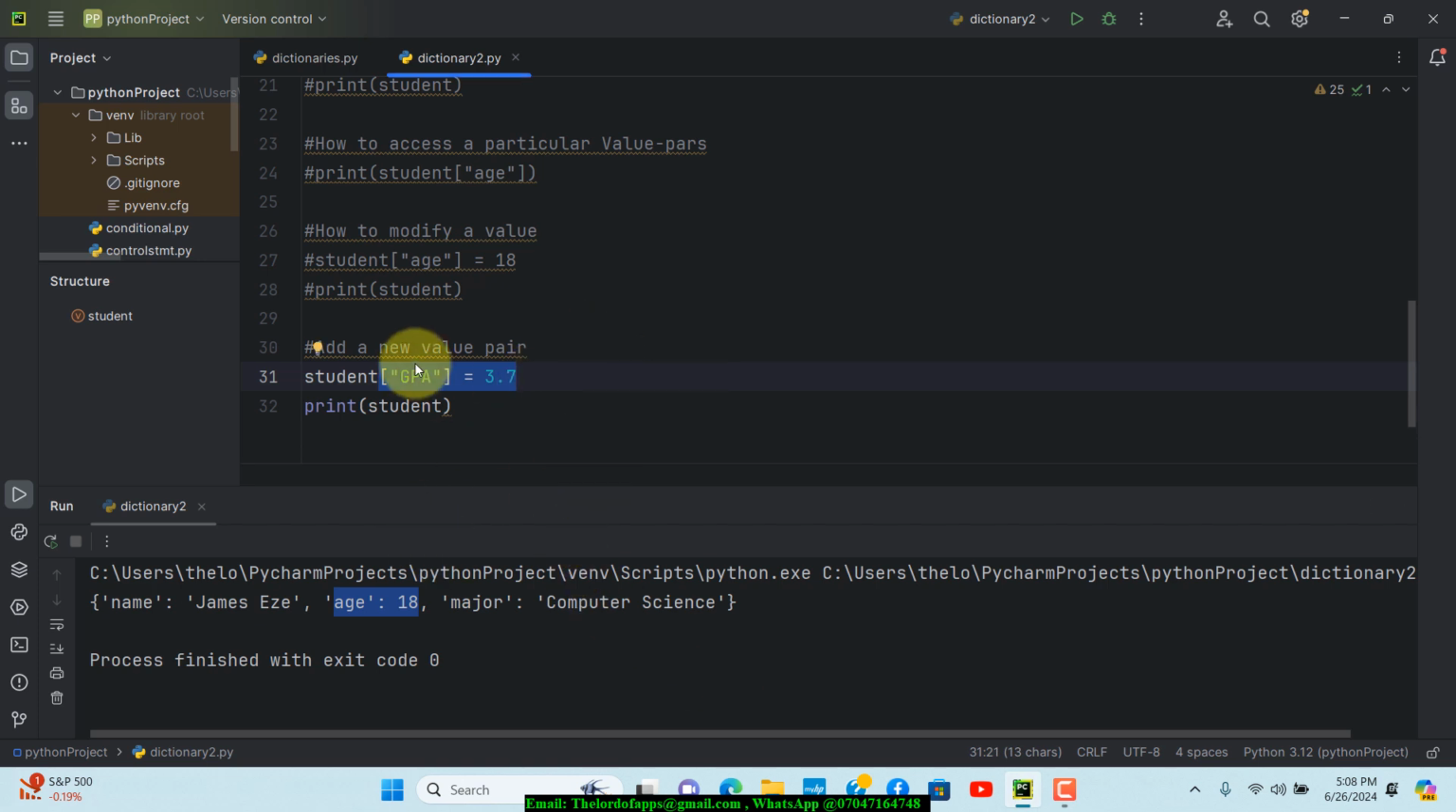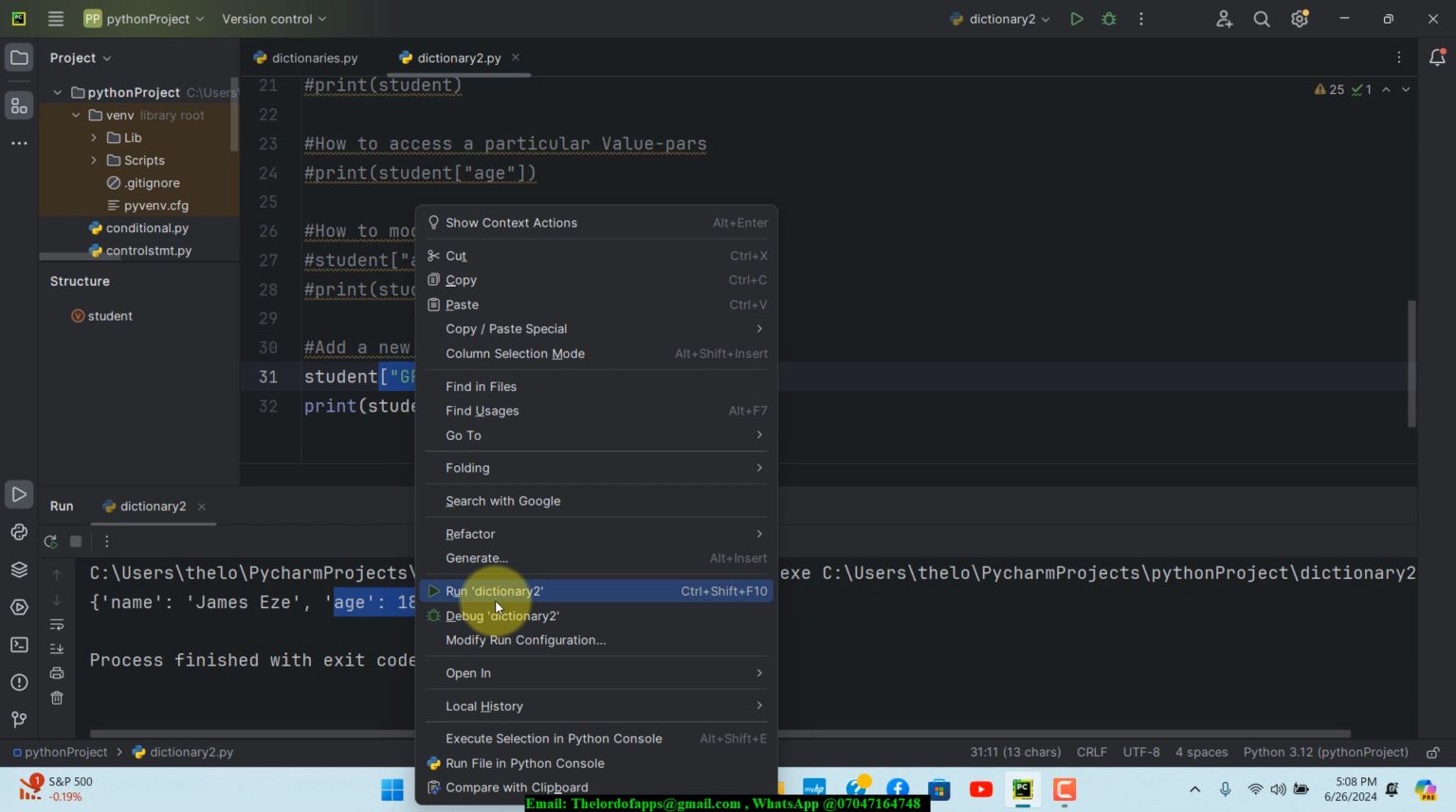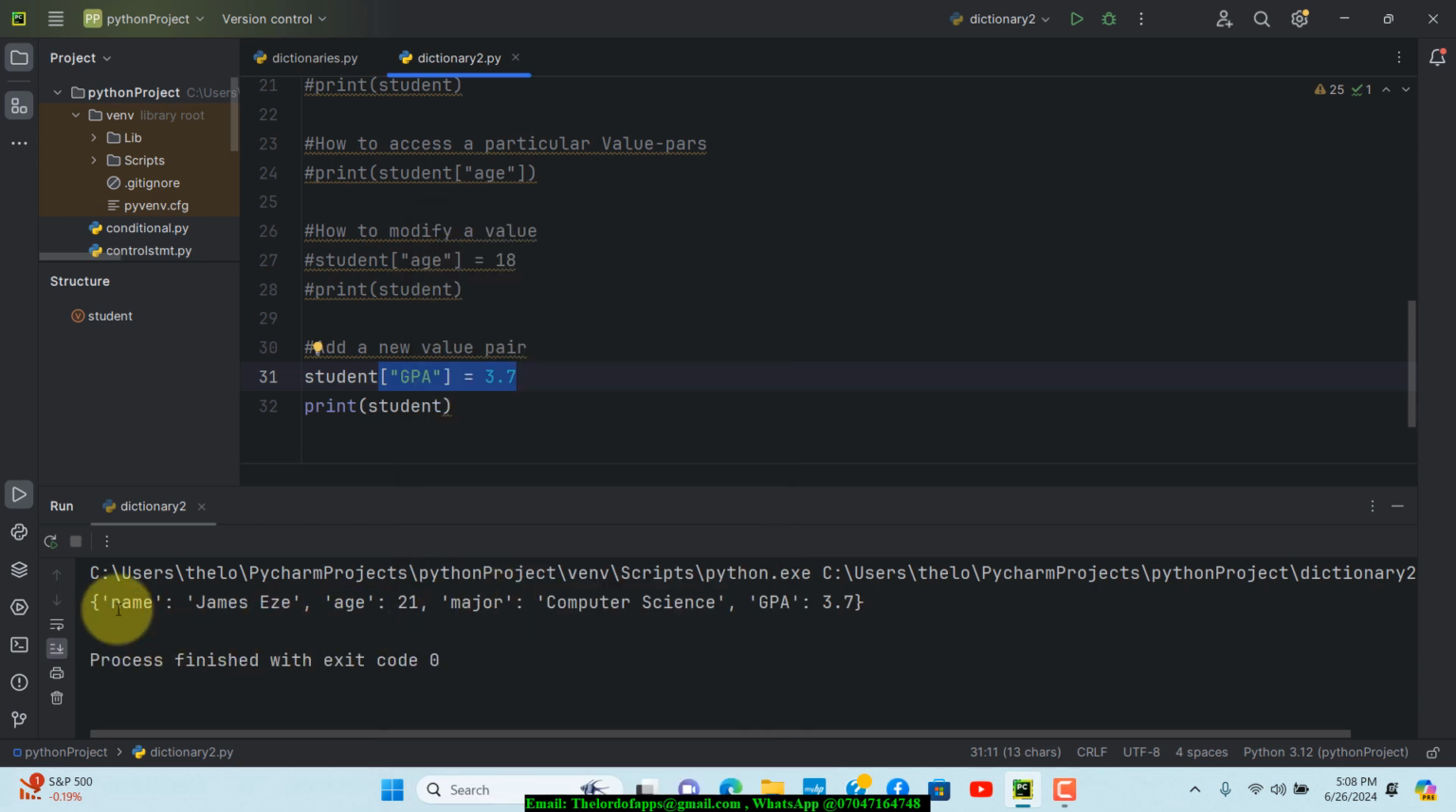Let's right click on this and run that code. If you take a look in here, you see we have the first one right here. We have his age, we have his major, but now this is the one that we just added. So we added his GPA, which is 3.7, to the list. And I think this is really very simple, guys.